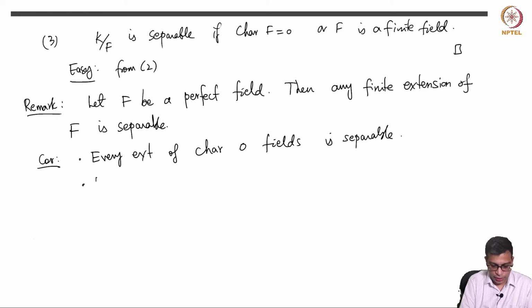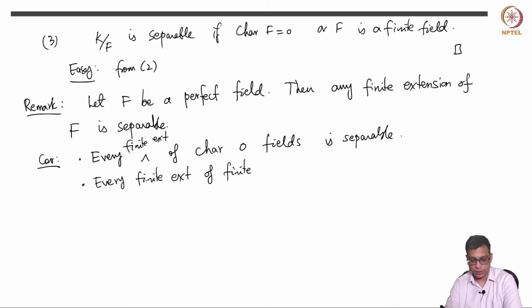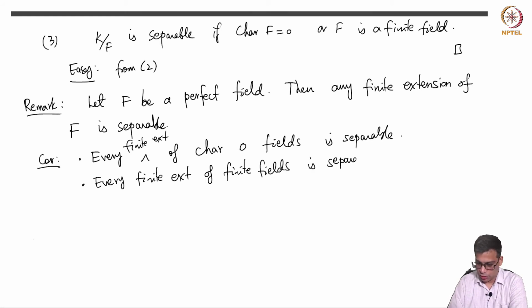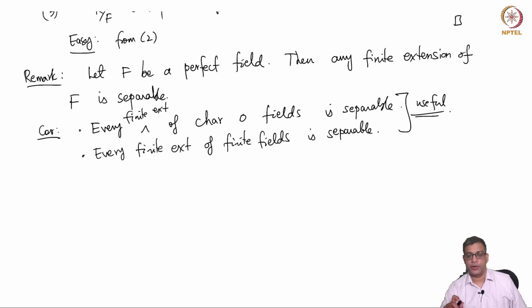and every finite extension, of course, every finite extension of finite fields. Of course I don't need finite here because any extension of finite fields must be finite, right, because the field itself is finite, so there is a finite basis. Okay, this is useful to keep in mind because most of the time when we are dealing with characteristic 0 and finite fields, separability is no additional condition, it is automatically there.